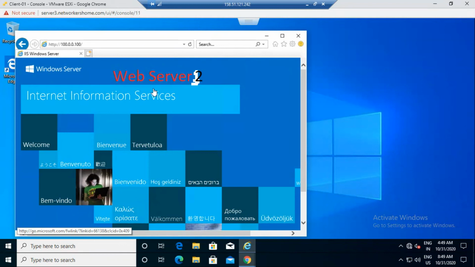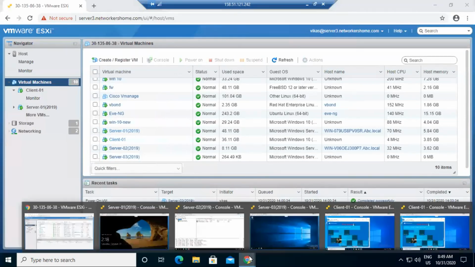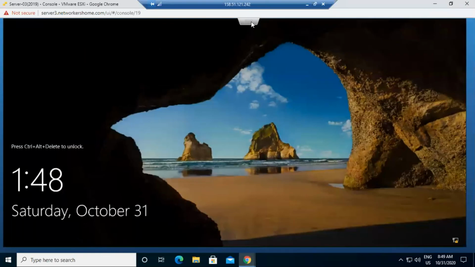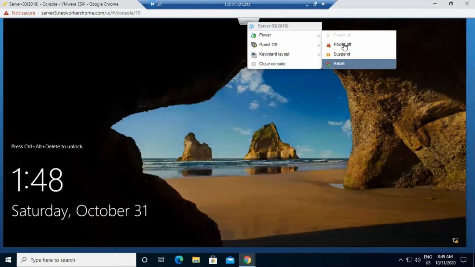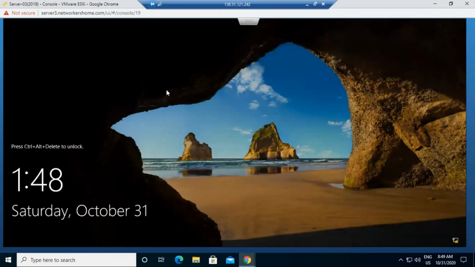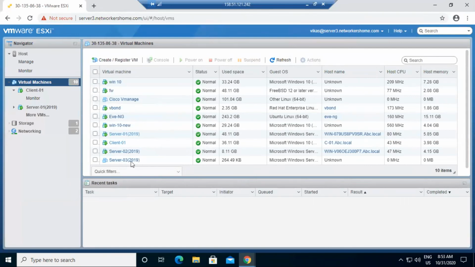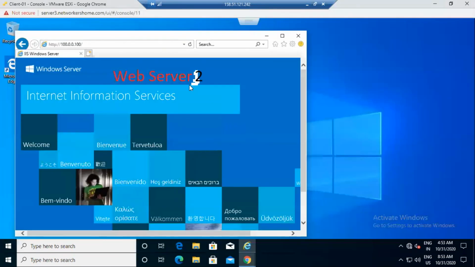Right now this request goes to web server 2. Who is my web server 2? My server 3 is web server 2, right? Let's stop this server. Imagine I shut down or power off this server. As you can see, server 3 is down now. I go to my client again and refresh once. I access again, and now the request automatically goes to server 1 because server 2 is not there. So it automatically goes to web server 1. This is how we can do NLB clustering.